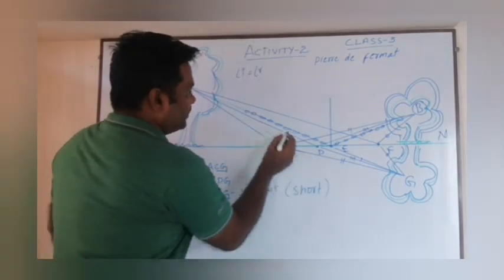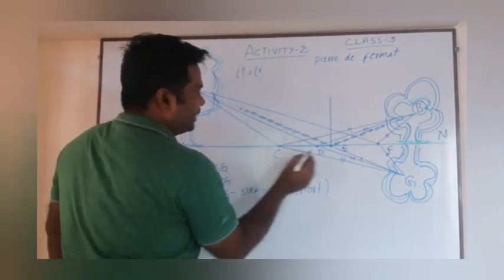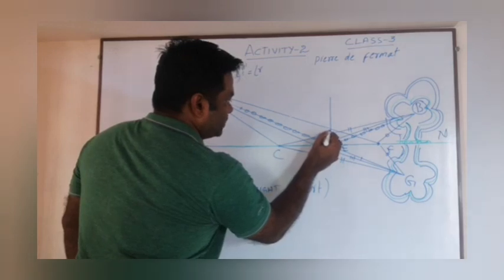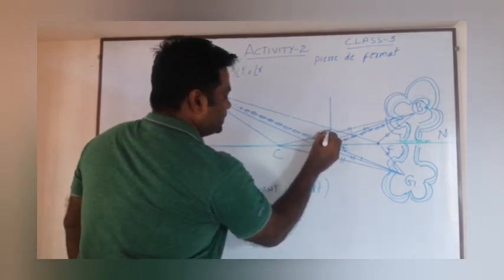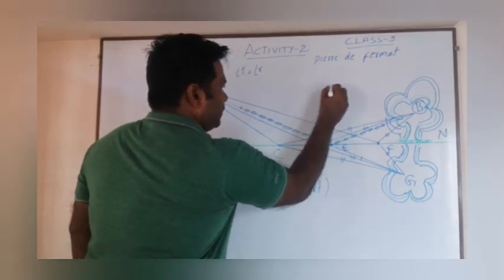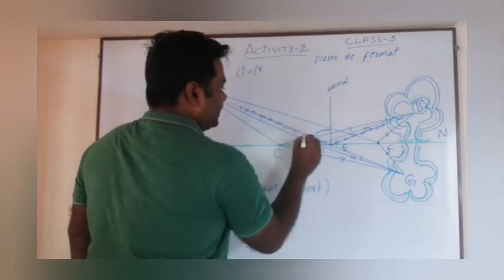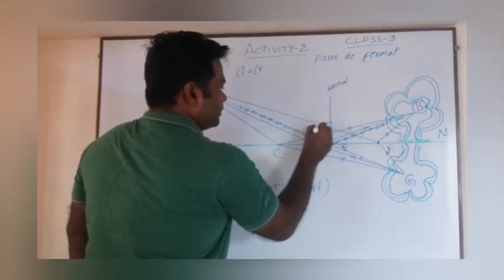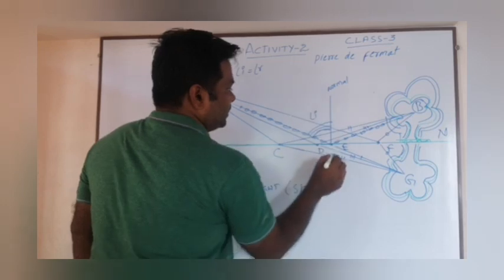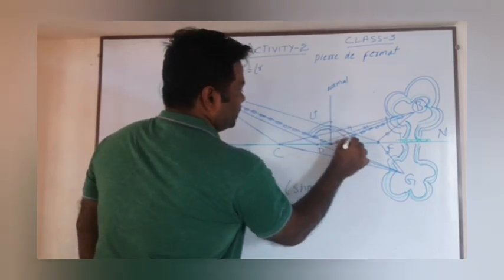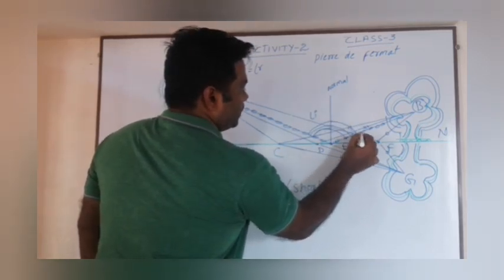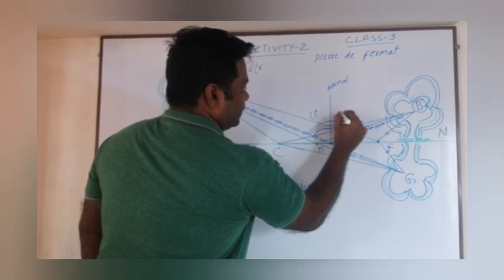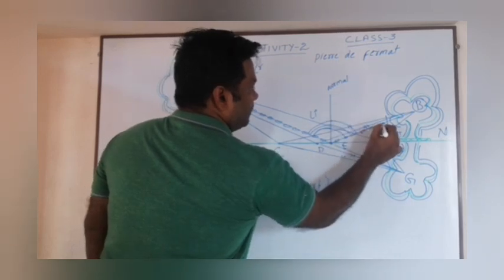This is the point of incidence for this particular light ray, where I can measure this angle, the angle between the normal and the incident ray, angle of incidence. And if you observe on the other side also, the angle between this is the reflected ray.